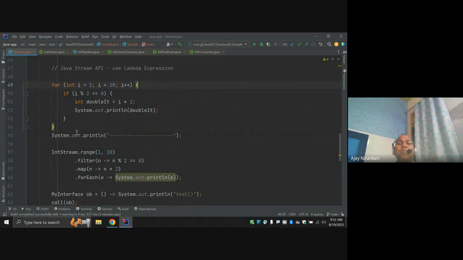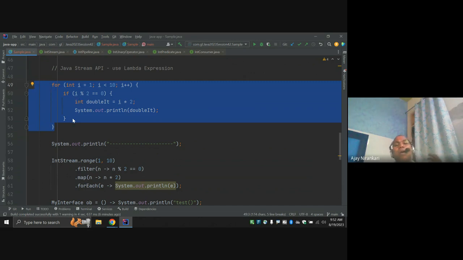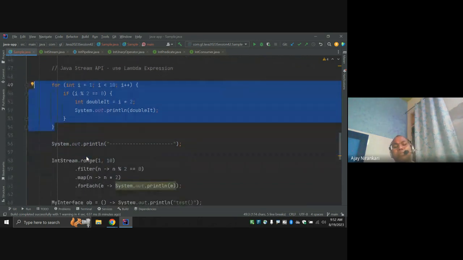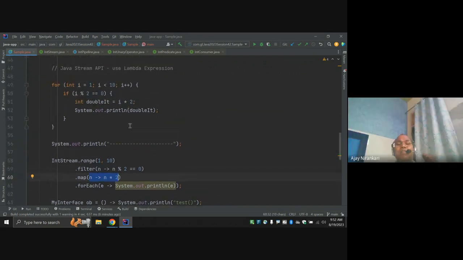Here is an example. Until now we have understood writing code using manual for loops, if conditions, while loops, and arrays. Almost all these problems you can address using the Stream API and the Lambda expression. This can look like one piece of code. A Lambda expression is just code. This code can be passed into a method and can be returned from a method. This is the only advantage.